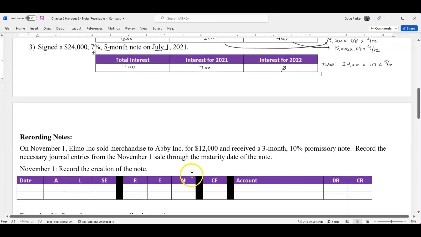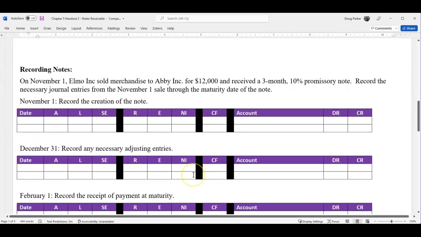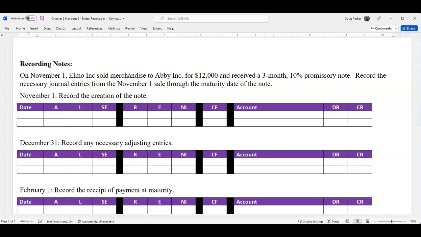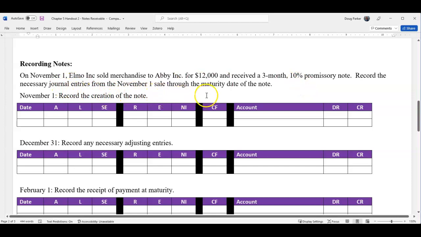All right, now that we understand how to calculate interest and how to get it in the proper time period, let's look at the journal entries and the analysis for a notes receivable. On November 1st, Elmo Inc. sold merchandise to Abby Inc. for $12,000 and received a 3-month 10% promissory note.